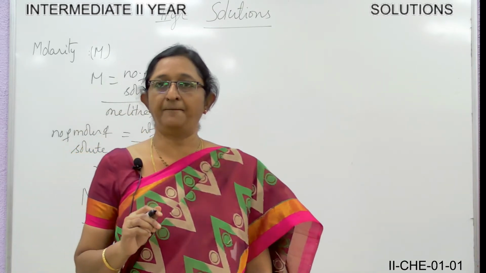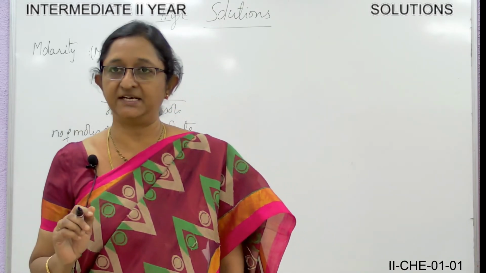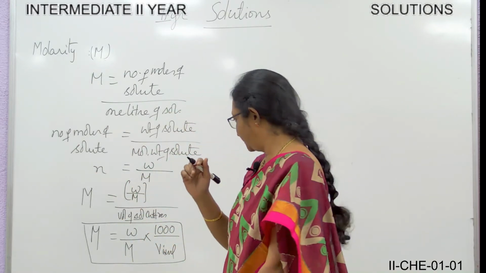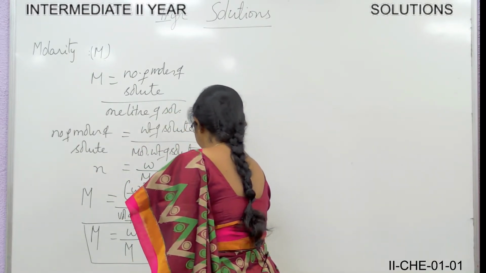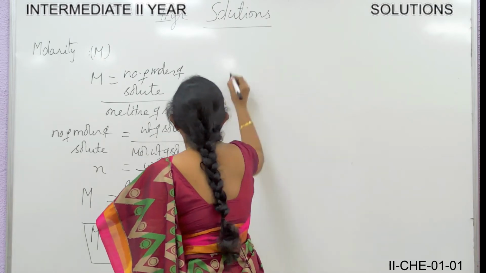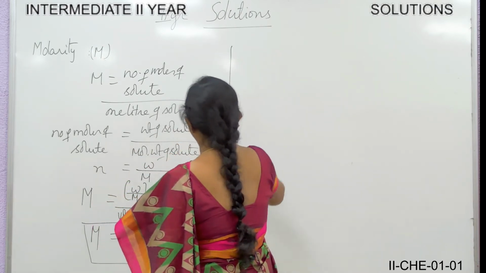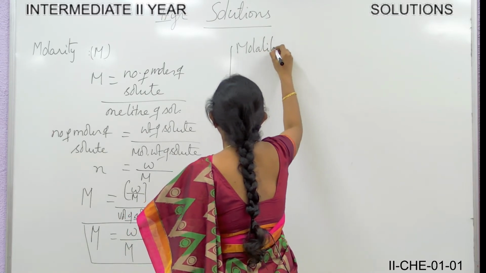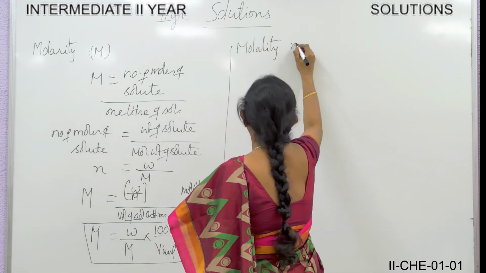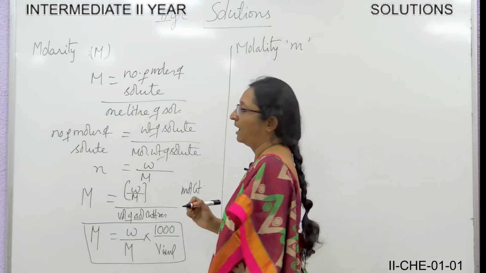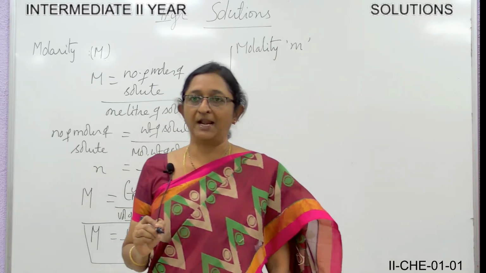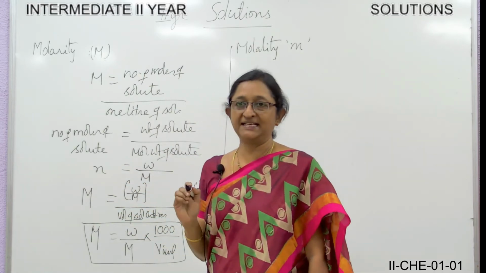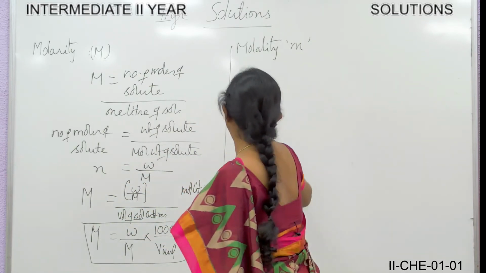Just to remember, you can write like this: W by M into 1000 by V in ml. This can be the formula for the molarity. So let me repeat once again. What is molarity? Molarity is the number of moles of solute present in 1 liter of the solution. So the unit for it is moles per liter.